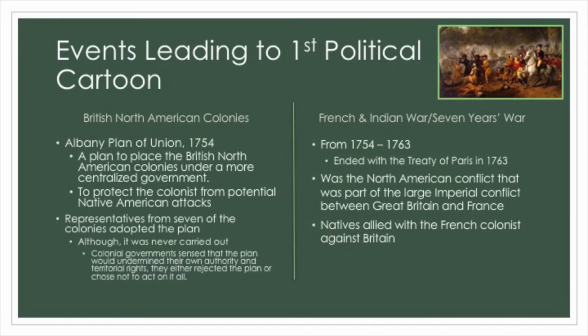Representatives from 7 of the colonies adopted the plan, although it was never carried out. Colonial governments sensed the plan would undermine their own authority and territorial rights. They either rejected the plan or chose not to act on it at all.